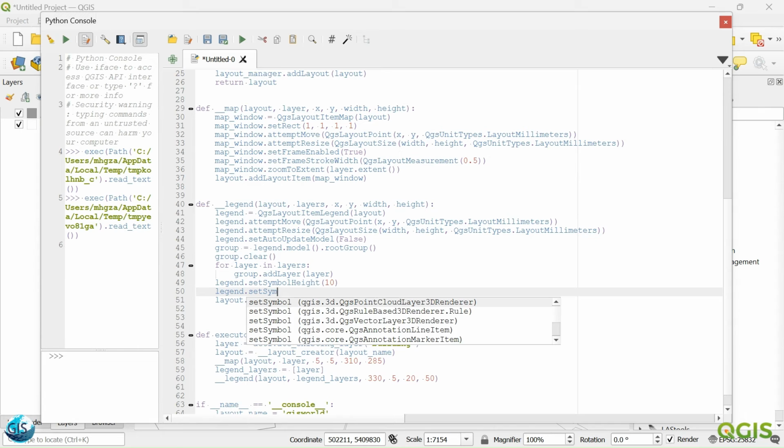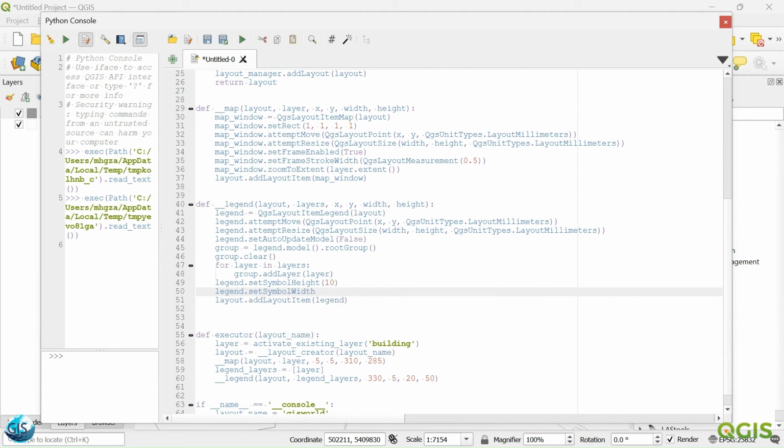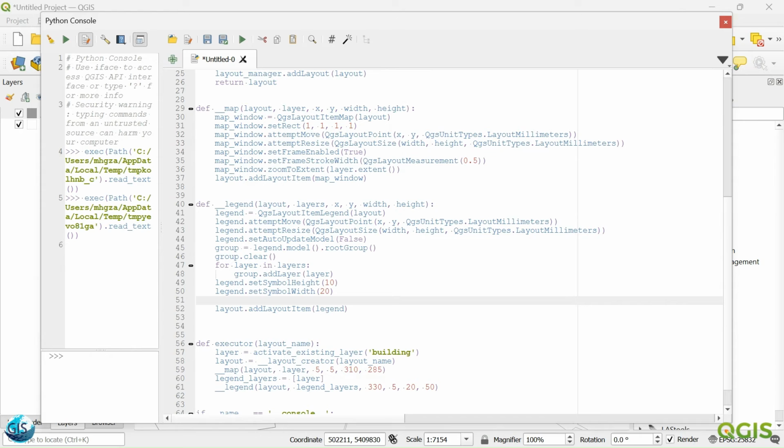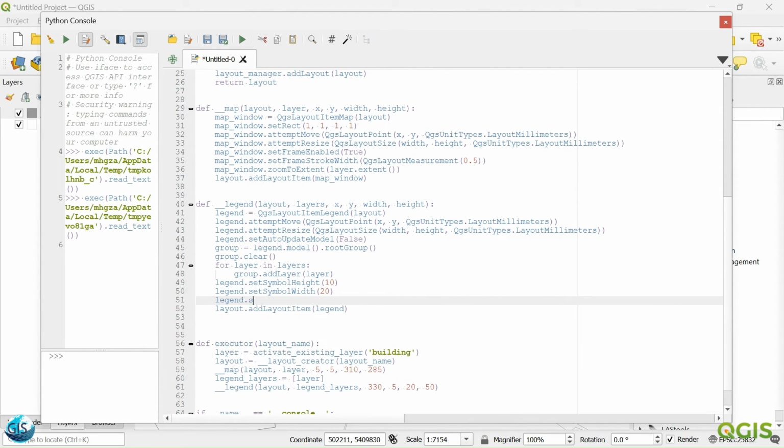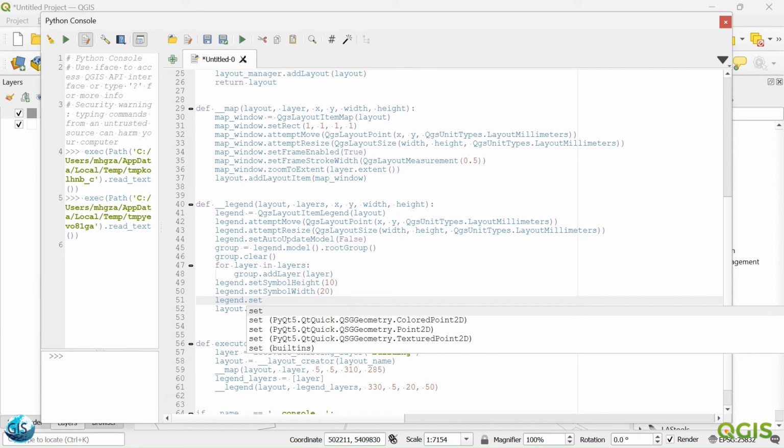Set symbol width. Maybe we can give it as, anyway, 20. So with these two functions, we are setting the size of the symbol. We are changing the size of the symbol. And another one, legend dot set style font.